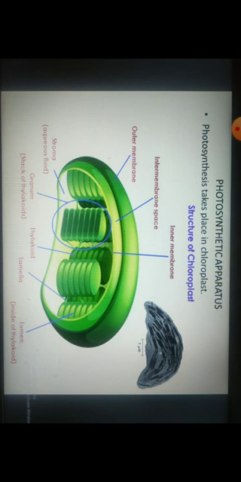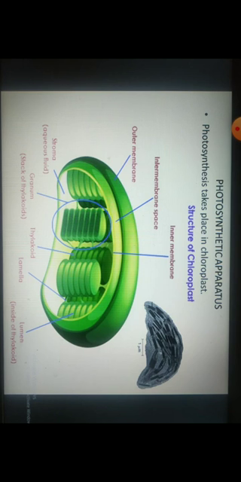Now inside the chloroplast, you'll find stacks of disc-like structures one above the other. These are known as thylakoids. This one is known as granum. Granum is simply the stack of thylakoids. Then there is thylakoid lamella, right? There are some thylakoids which join one granum to another. These thylakoids are known as stroma lamella or thylakoid lamella.